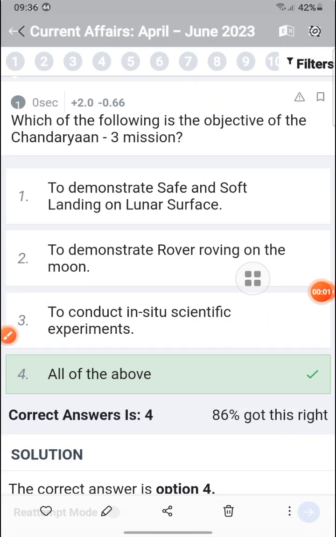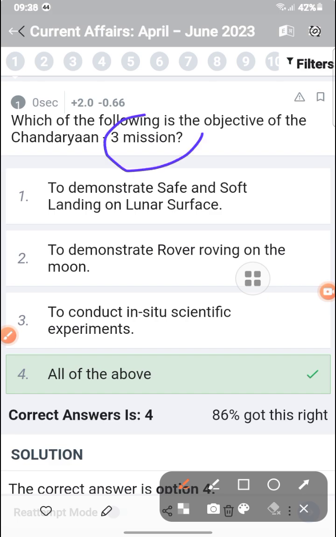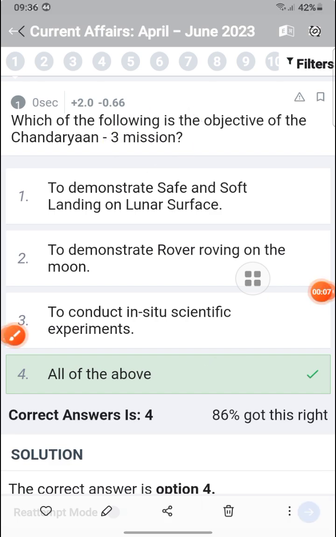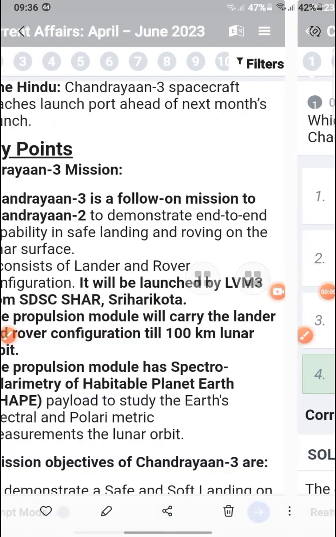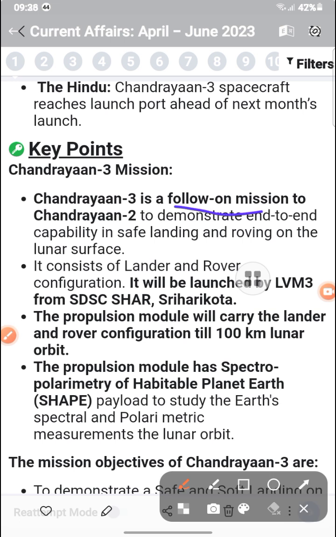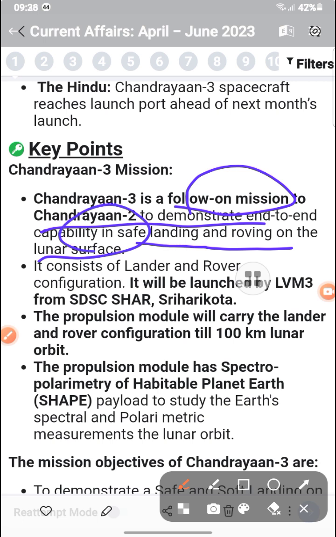Which of the following is an objective of the Chandrayaan 3 mission? The Chandrayaan 3 mission is a follow-on mission to Chandrayaan 2 to demonstrate end-to-end capability in safe landing and roving on the lunar surface. It consists of a lander and a rover. There is one lander and one rover.